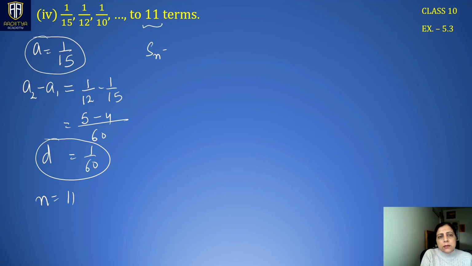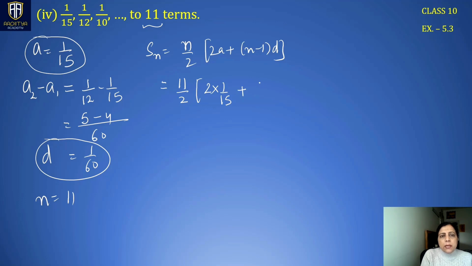So Sn is n by 2, 2a plus n minus 1 d. Right? N here is 11. 11 by 2, 2 times a. A is 1 over 15. Plus n is 11 minus 1 and d is 1 over 60.